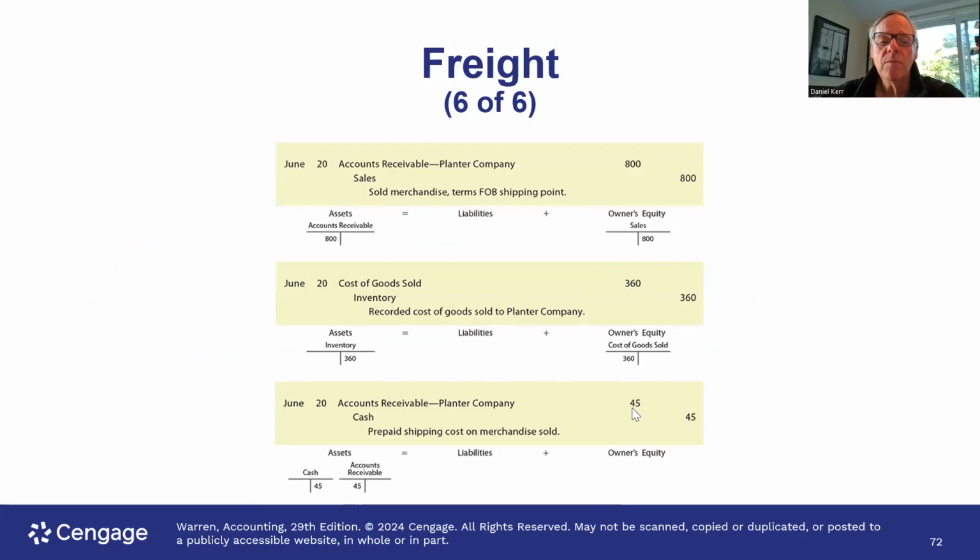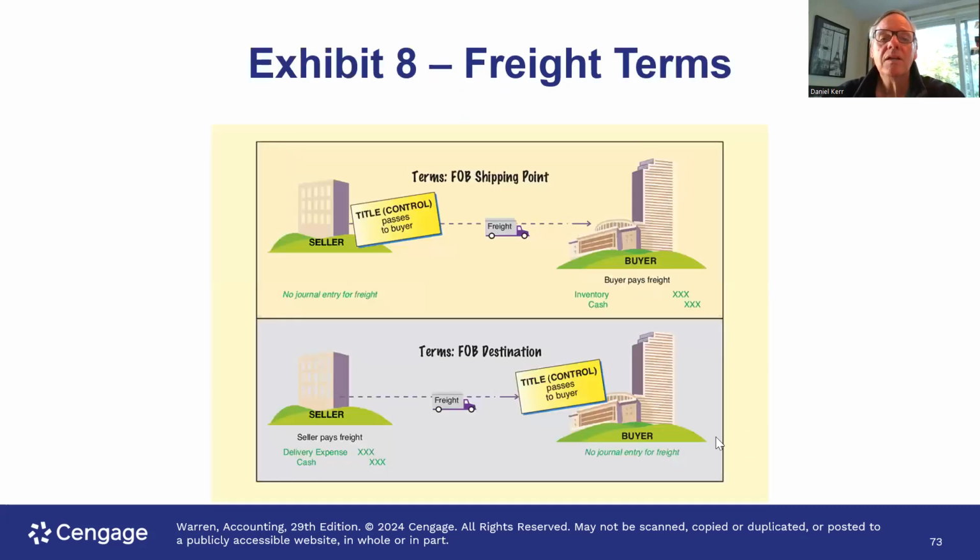And then when we pay the freight bill, we debit accounts receivable because we expect to collect that money from the buyer, and we credit cash. Now notice if the buyer is going to take a discount for early payment, that freight charge of $45 would not be included in the calculation of the discount. Right? So just a little graphical here in terms of free on board shipping point.